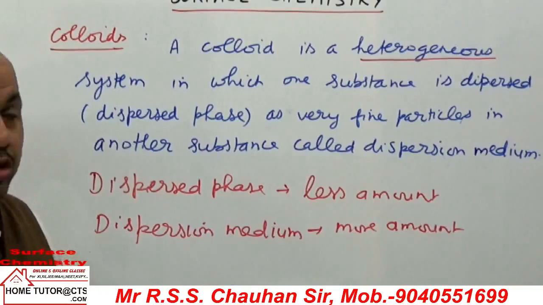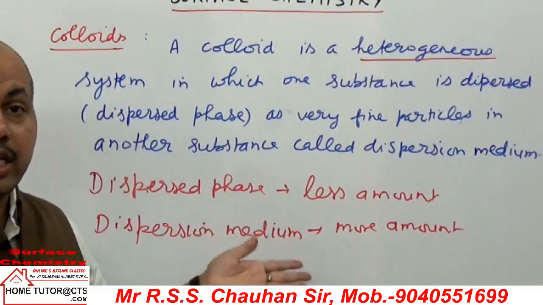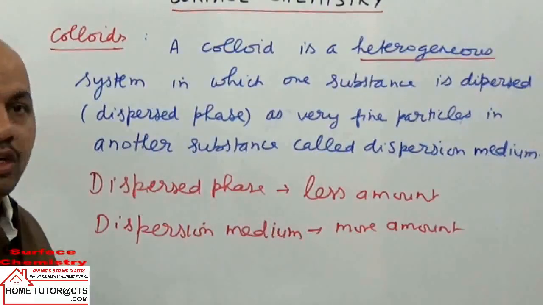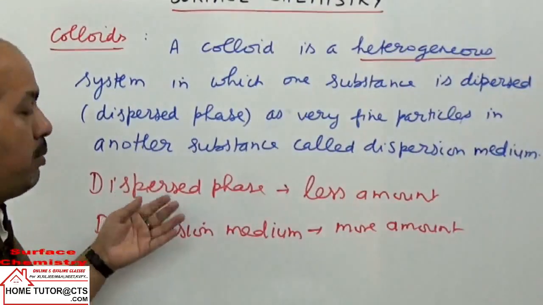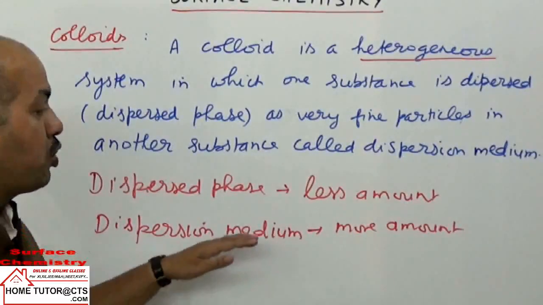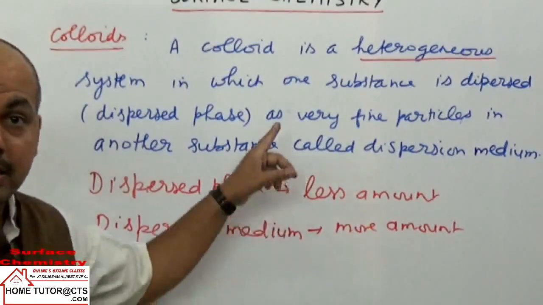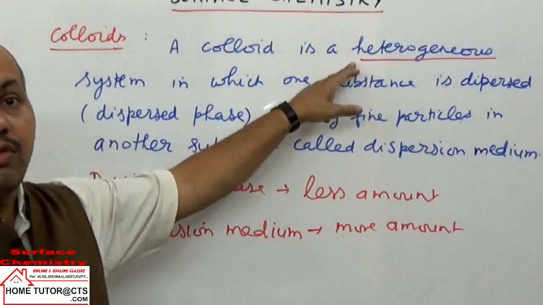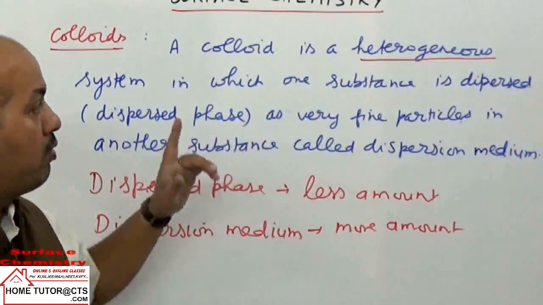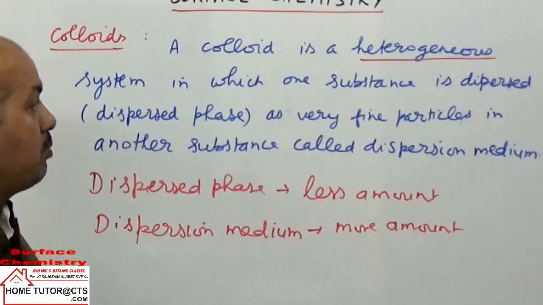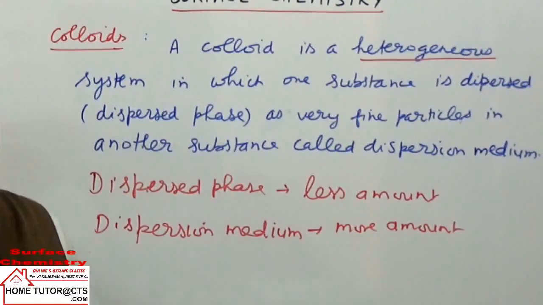This is unlike a solution, where the solvent is mostly liquid. But gas-gas is not taken, because a gas mixture is always homogeneous, so gas and gas will not form a colloidal mixture.